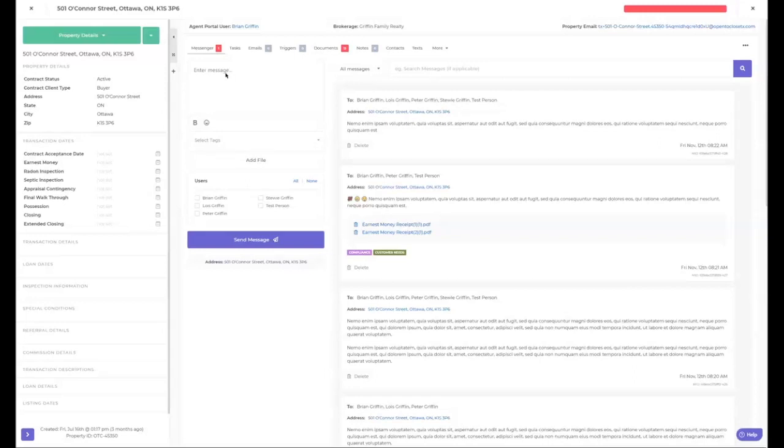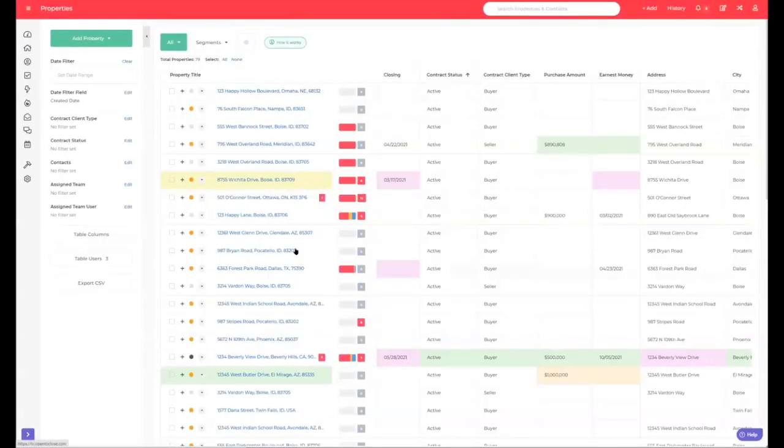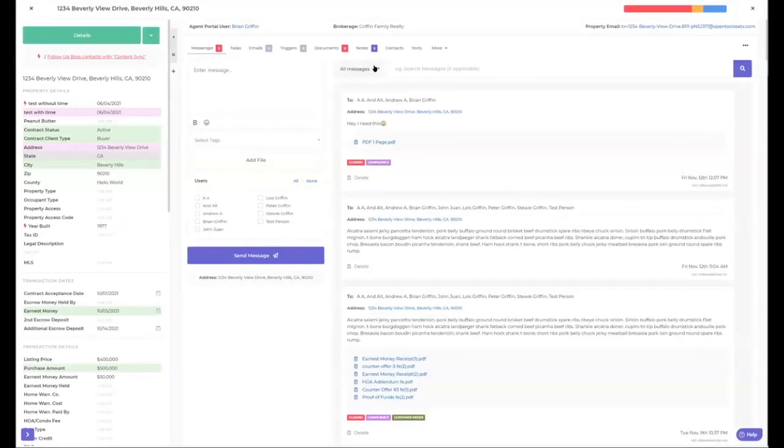Anyway, inside the manager here, if you click toggle all messages, you can see all the messages and who they're from. Now, over in the client portal, they only see the messages to and from them. So just know this, you have a lot more visibility inside the manager compared to the client portal. The client's not going to see every single message that was sent. They're only going to see the messages that they were in on.